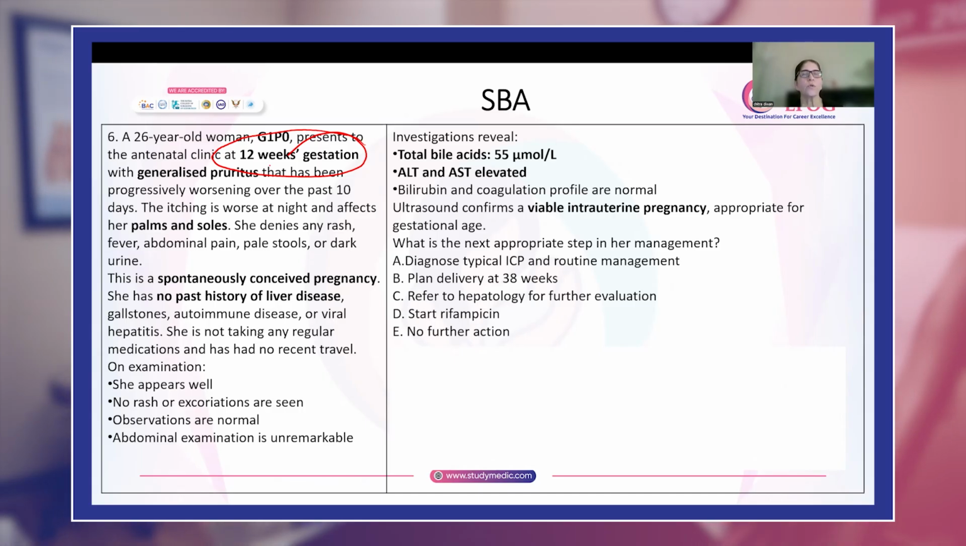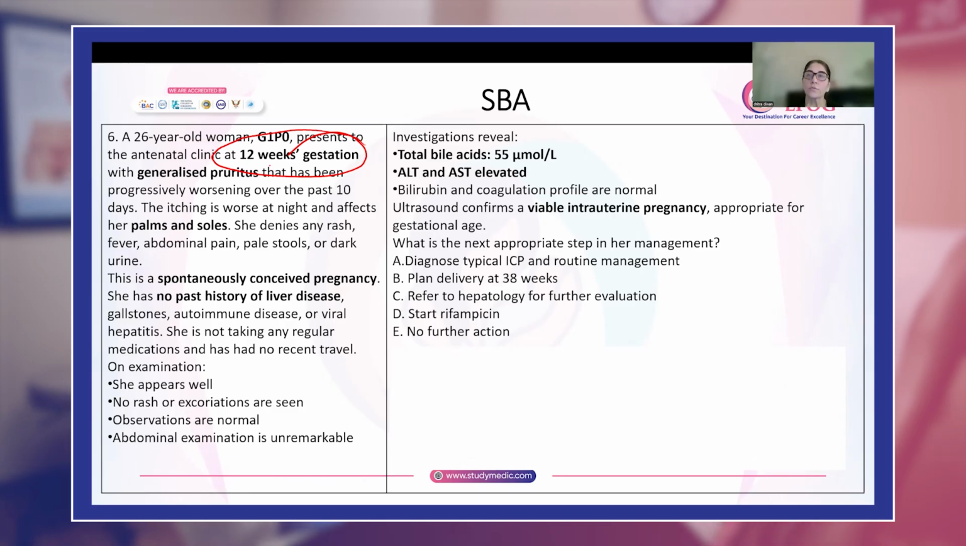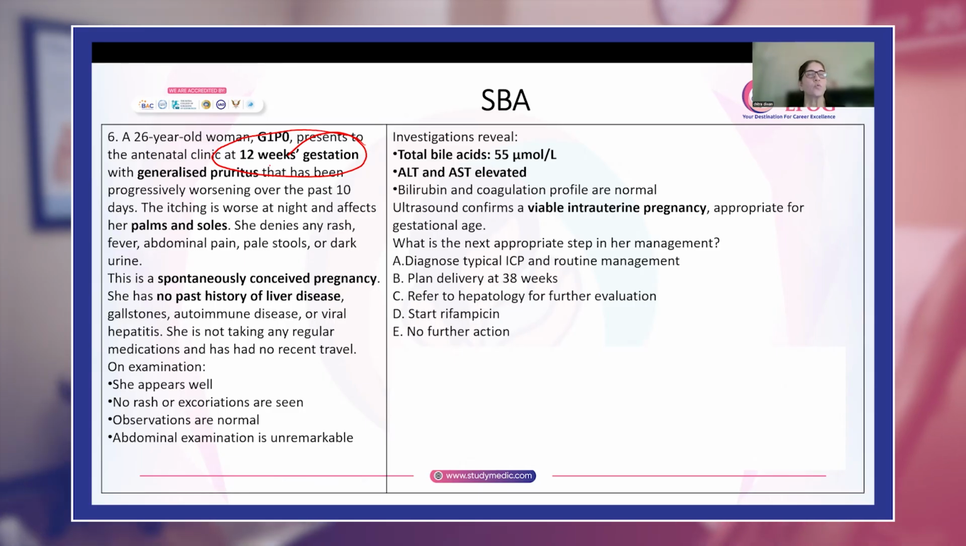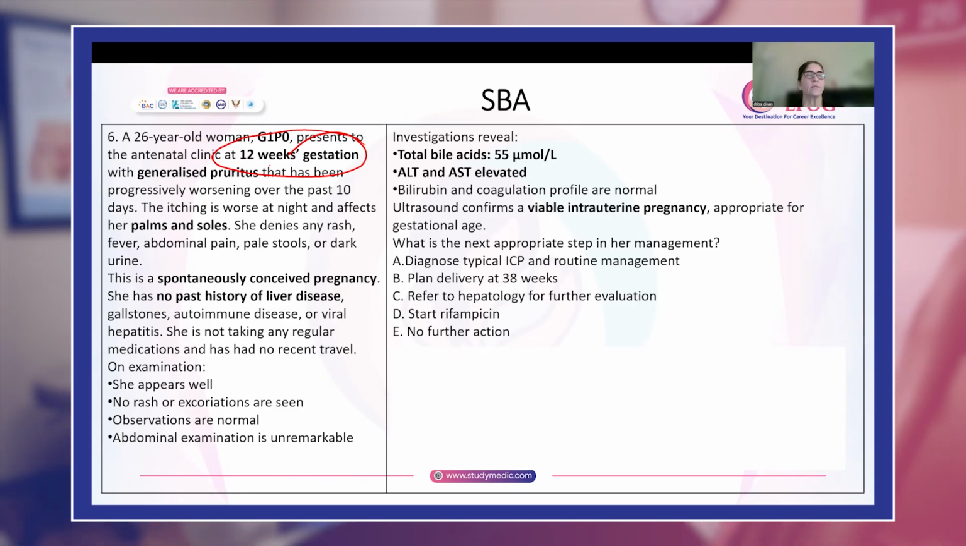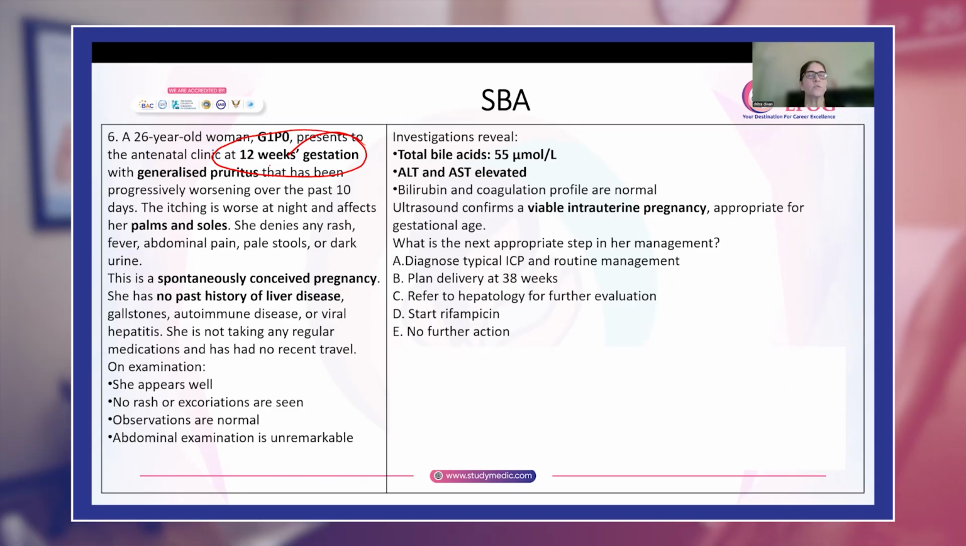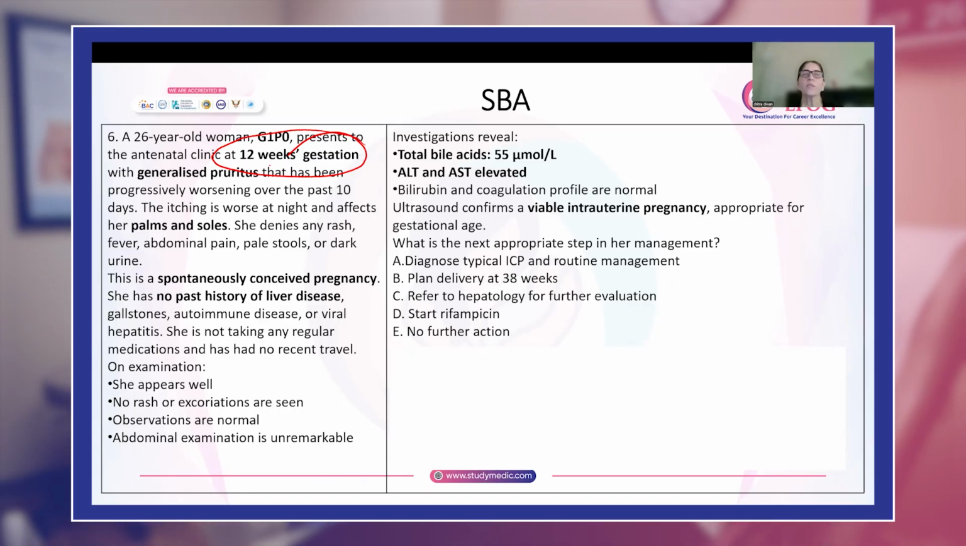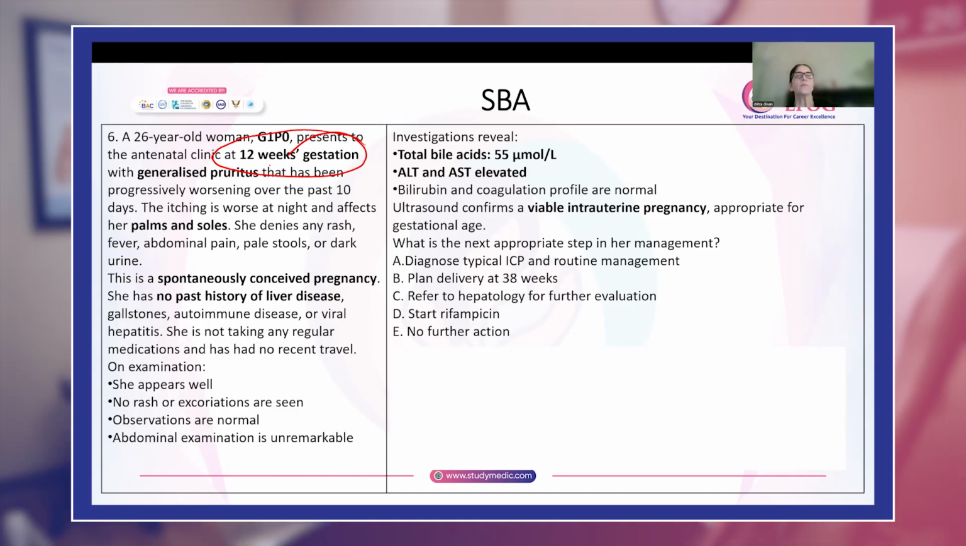This is a spontaneously conceived pregnancy, no past history of liver disease, no autoimmune disease, no viral hepatitis, no medications that she has been taking. She looks well. There is no rash or excoriations. Observations are normal.